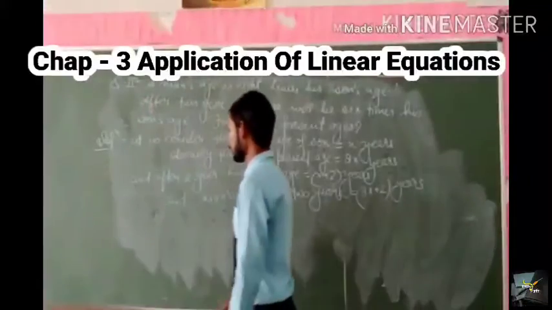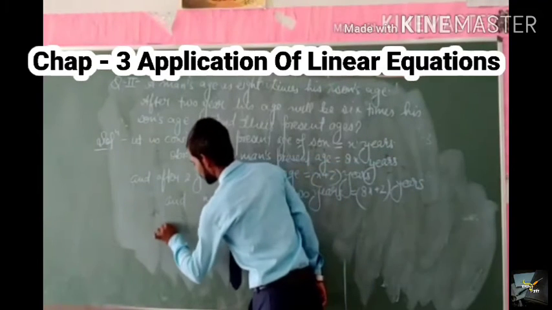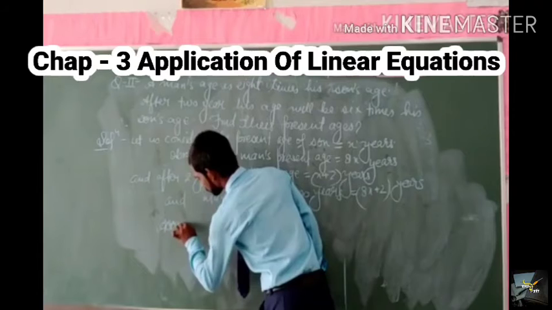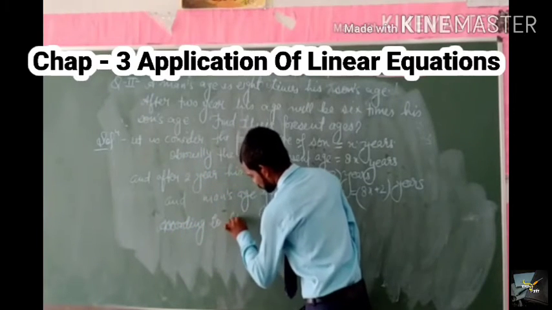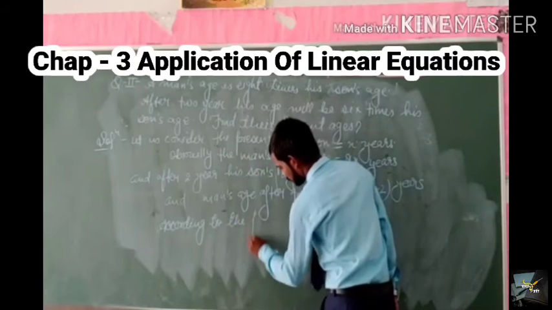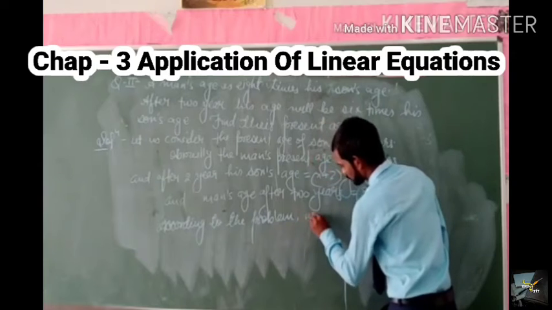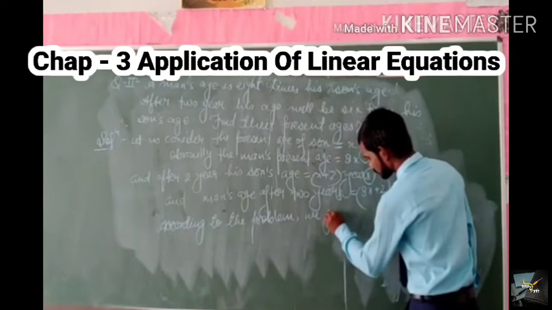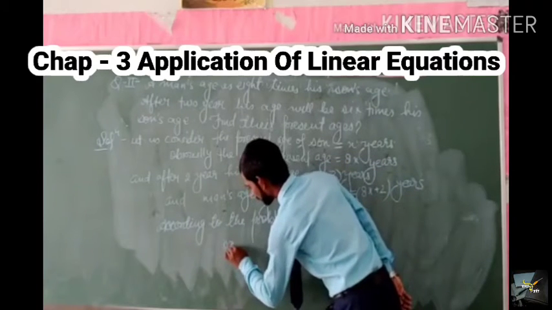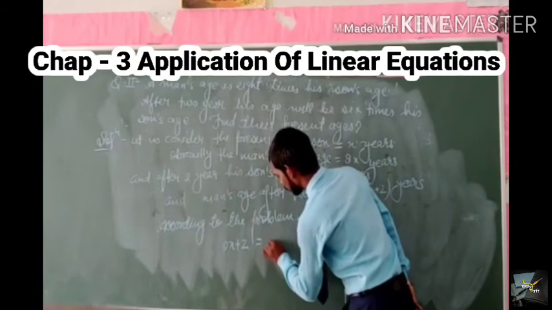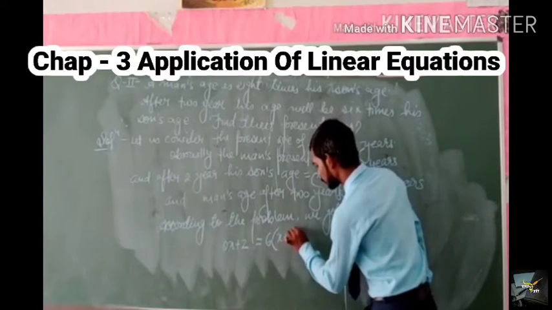Now let us form our linear equation. So write according to the problem, we get 8x plus 2 is equal to 6 times of x plus 2.